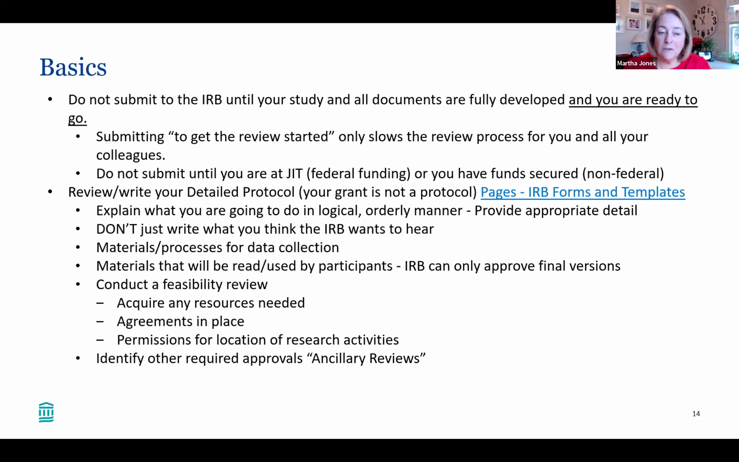Again, make sure all your materials and processes for data collection are complete. Anything to be seen or read by the participants needs to be finalized. The IRB can only approve final versions of documents.